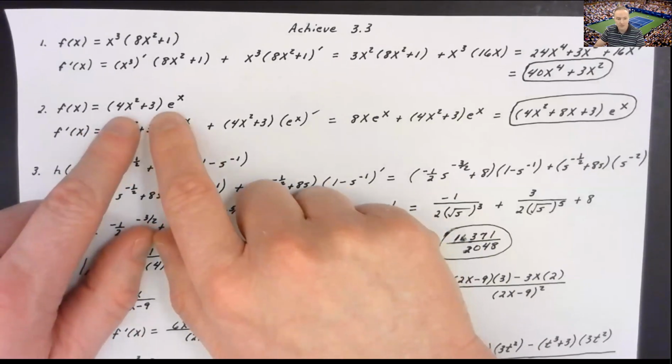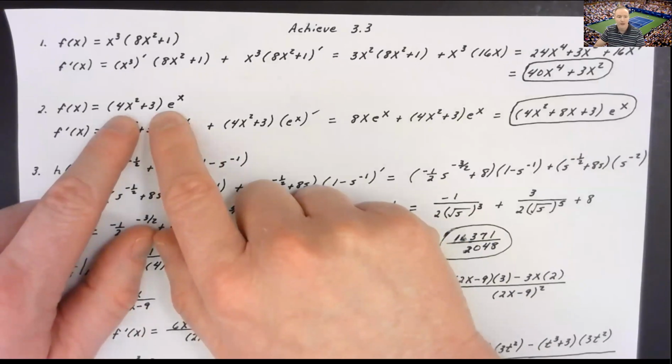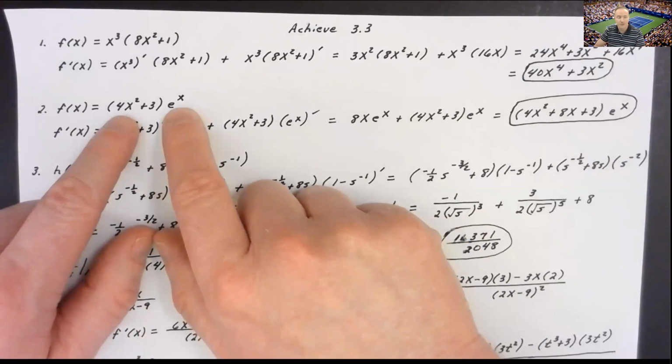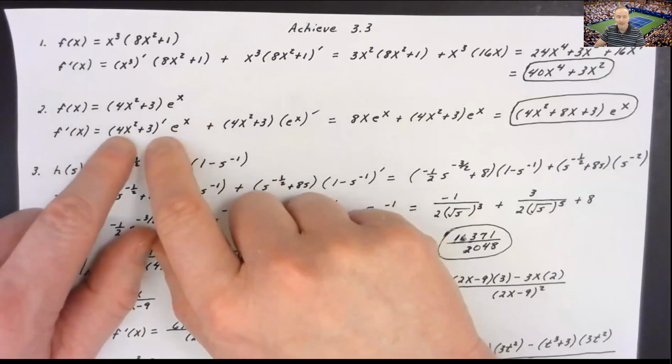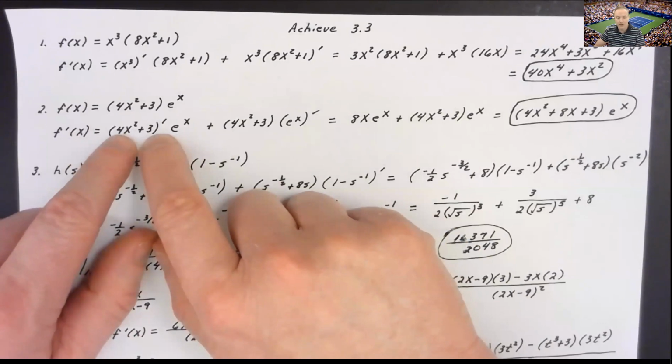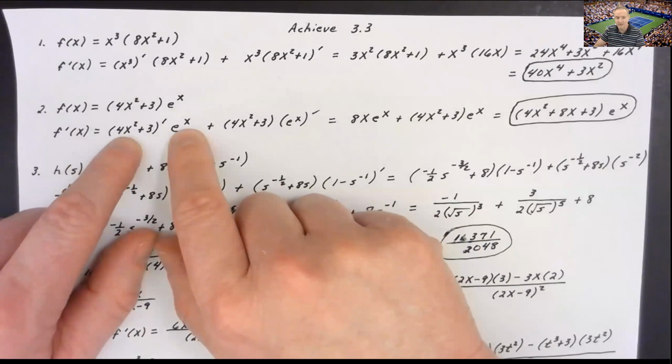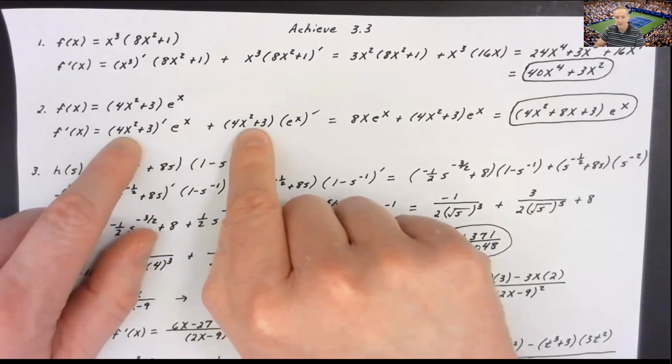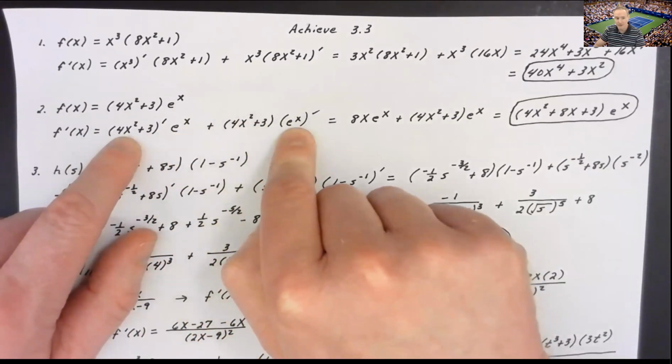So for question 2 here, I had 4x squared plus 3 times the exponential function e to the x. Okay, product rule would say I need to take the derivative of the group 4x squared plus 3, derivative of the first, times the second, plus the first group times the derivative of the second term.